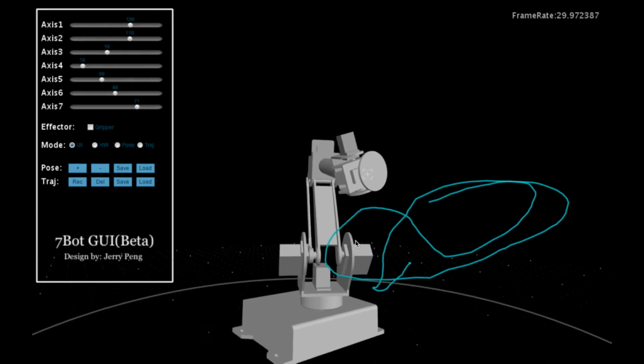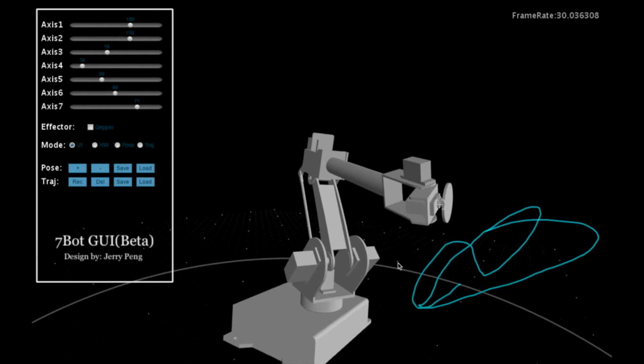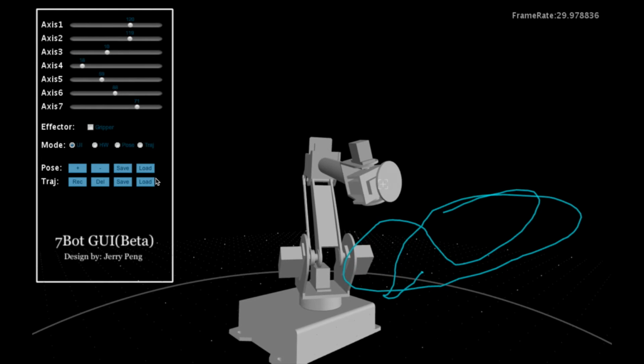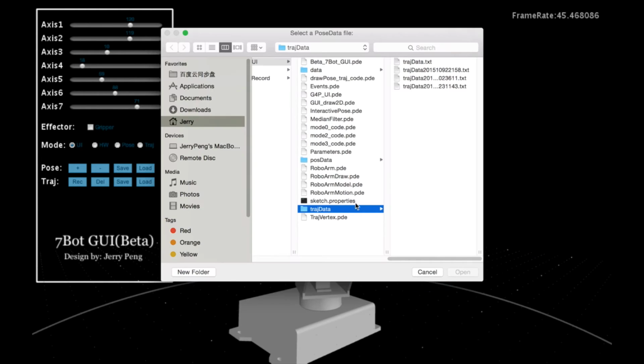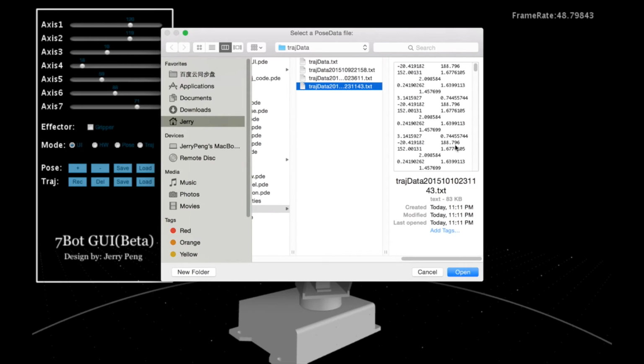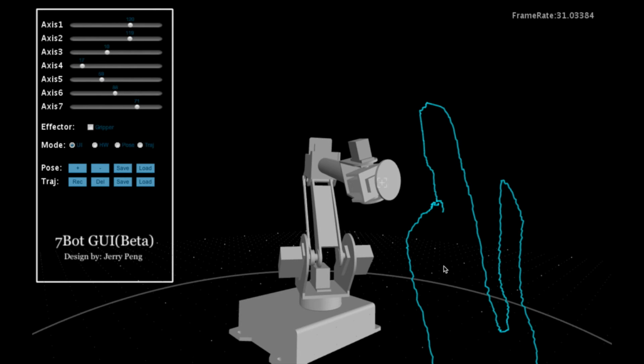You can load the previous trajectory that you just saved a moment ago. Click the Load button and find the record file on your disk. Click Open. Then the previous trajectory is back.